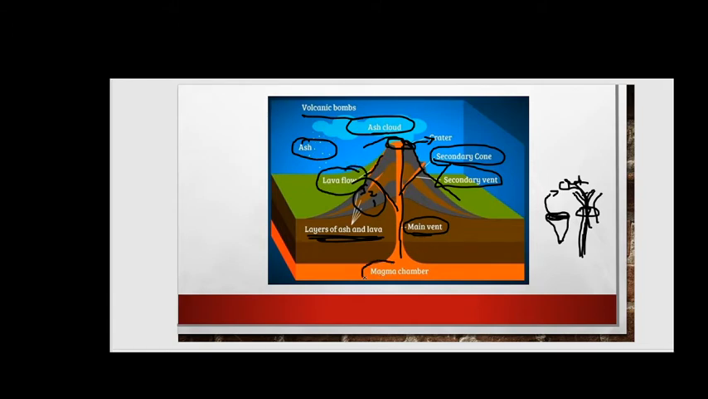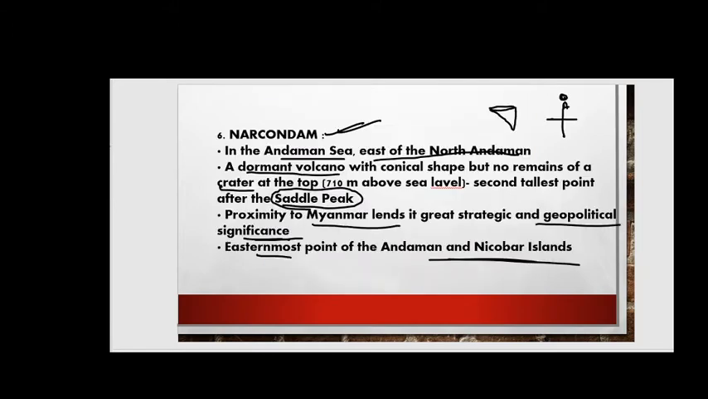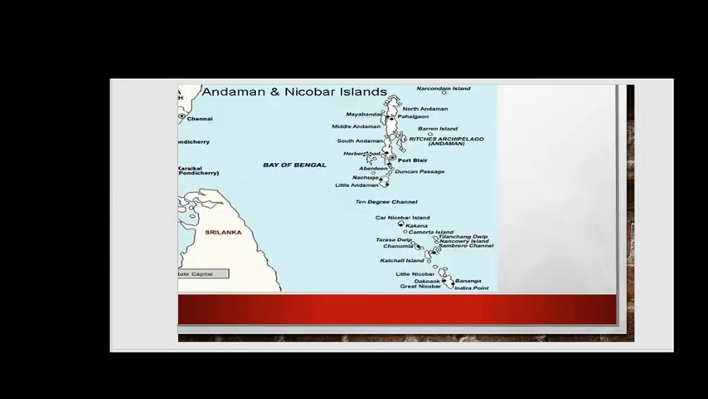This is the magma chamber, this is the main magma chamber, friends. Right, so I hope you understood this entire diagram. Now we will see about Narcondam Island, where it is located. I have said it is north of the Andaman, so we will see it here.